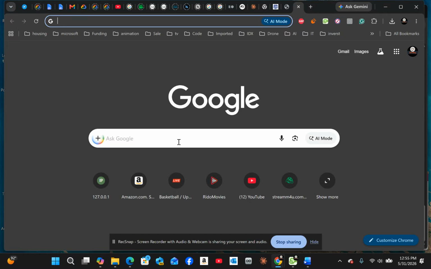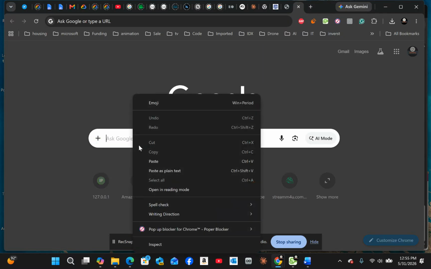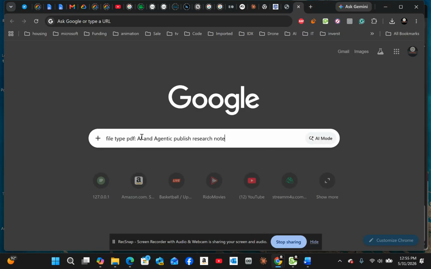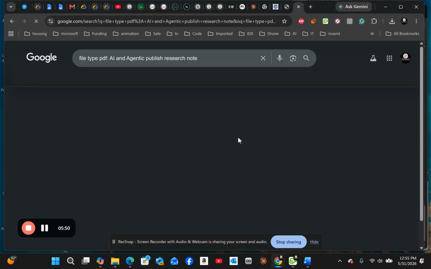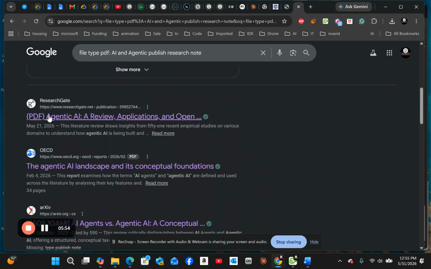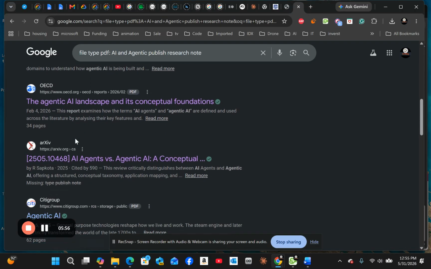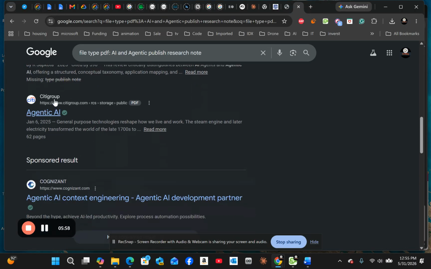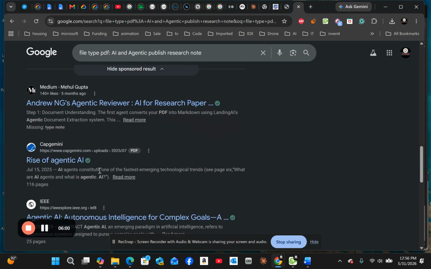So if I go on Google and I want to get PDFs of research done on AI, let's say I type that on there, I specify PDF so that Google will only give me PDFs of that. So if I click enter, if I look on there, these are the sources that I got. If I open any of these, there are PDFs of those researches.